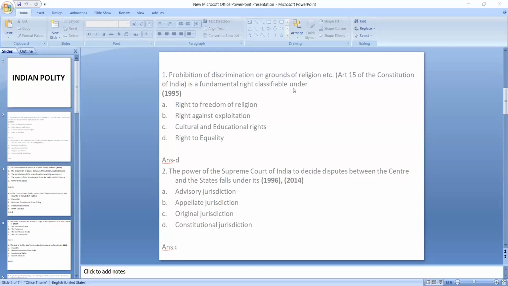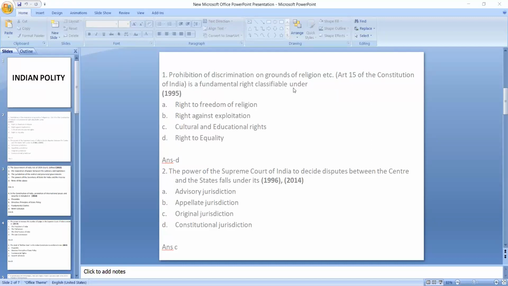Just for example, protection of life and personal liberty falls under Article 21, isn't it? But now the civil service examination will ask you that protection of life and personal liberty, that falls under Article 21, is a fundamental right classifiable under which right? So we all know that this is right to freedom, isn't it? So this is the way that you need to prepare.